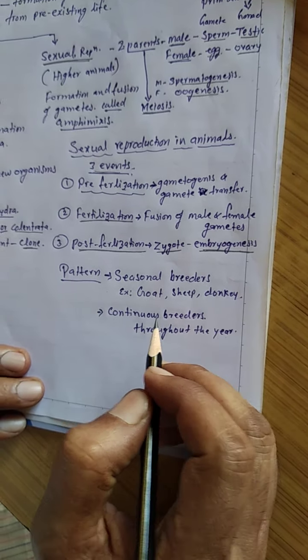And second are the continuous breeders. Continuous breeders means fertilization can take place throughout the year, so they are called continuous breeders.